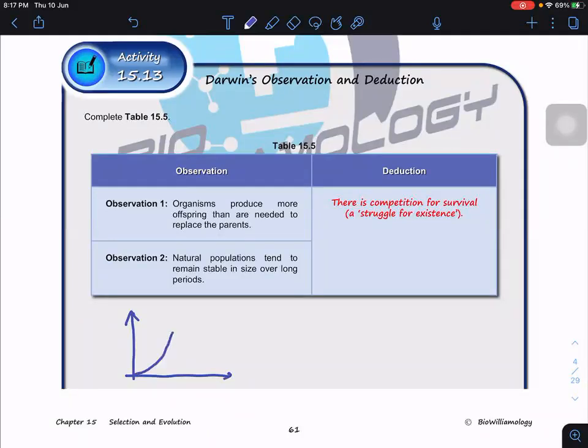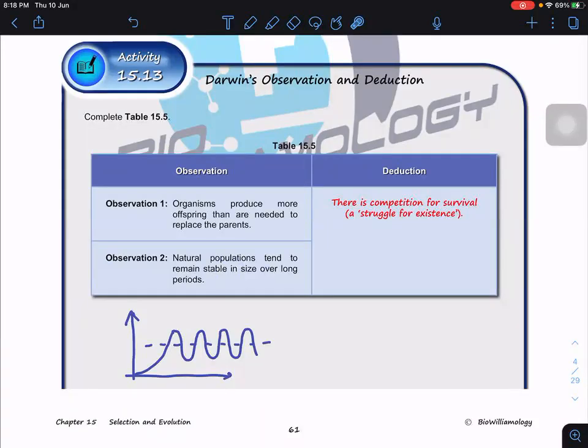Exponential growth. But after a while, you can see that the populations fluctuate around the ideal level. Observation 2 by Charles Darwin says that natural populations tend to remain stable in size. The population size remains stable over a long period. It means that organisms produce more offspring, but not all of them can survive. That's why the population remains stable.